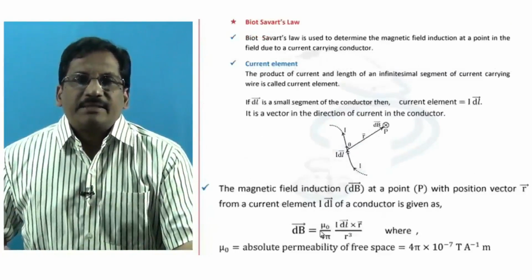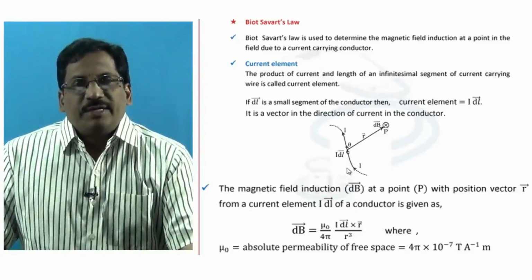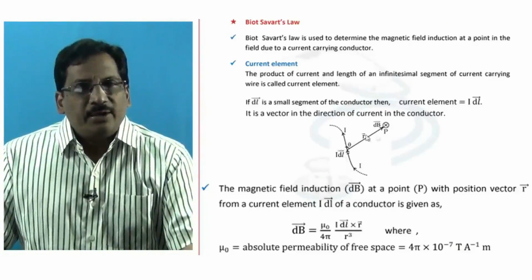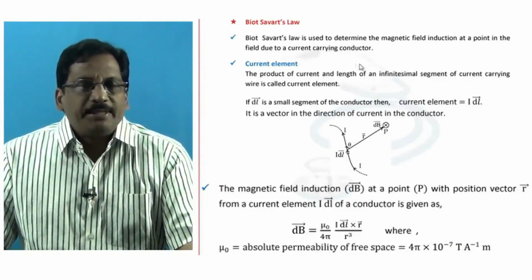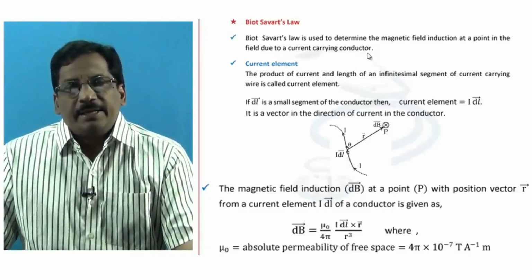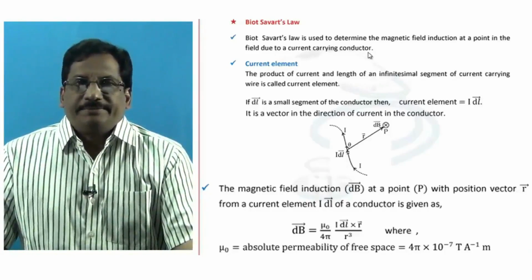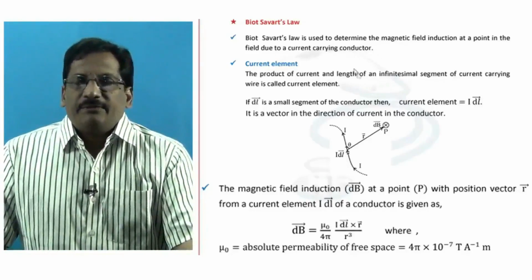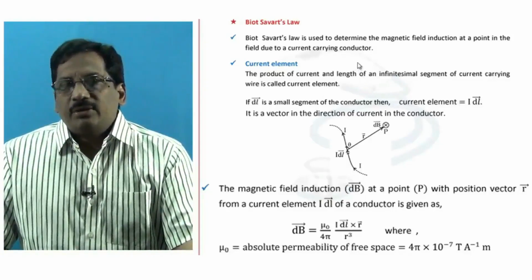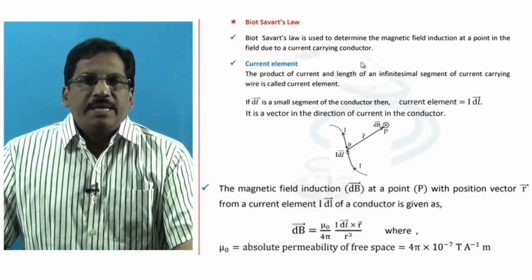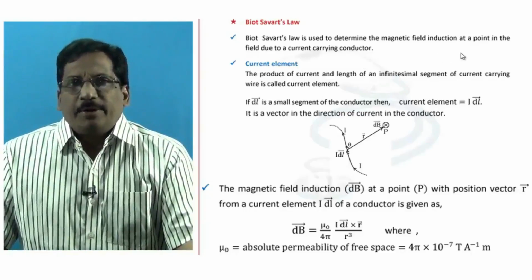And then let's understand the Biot Savart's law. This is more useful for us to determine the magnetic field induction at a point in the field due to a current carrying conductor. This time it need not be a linear conductor. It can be any current carrying conductor we choose, and we can calculate the magnetic field induction at a point in the field due to the conductor at any point.